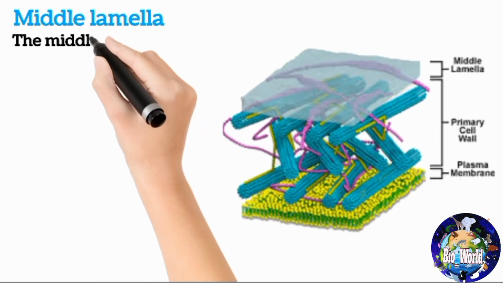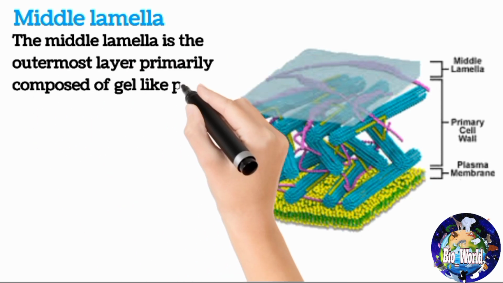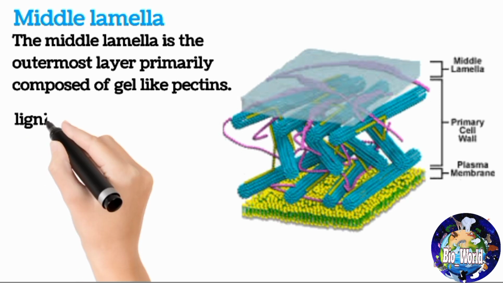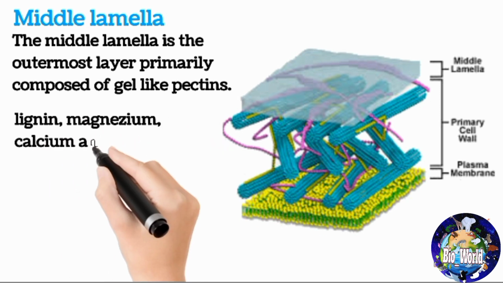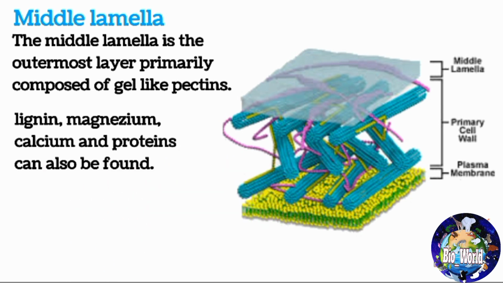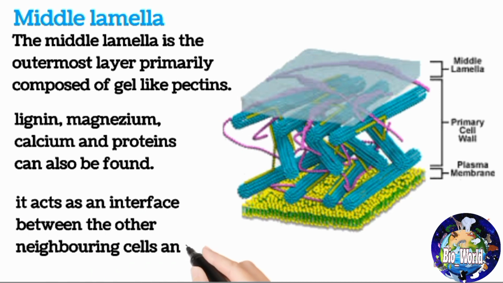Middle lamella. The middle lamella is the outermost layer. This layer is primarily composed of gel-like pectins. However, other substances such as lignin, magnesium, calcium and proteins can also be found. It acts as an interface between the neighboring cells and sticks them together.